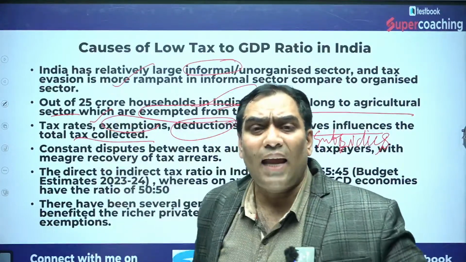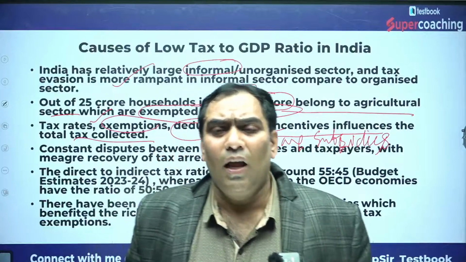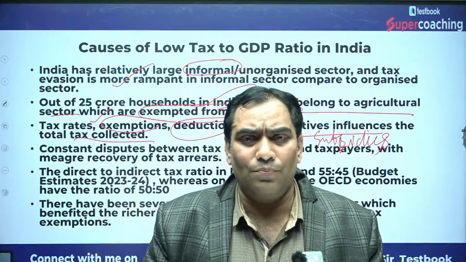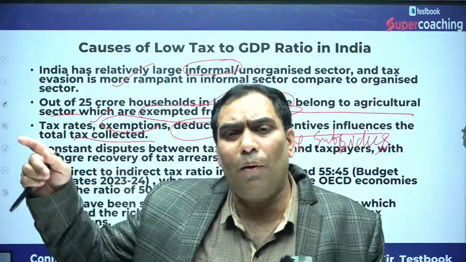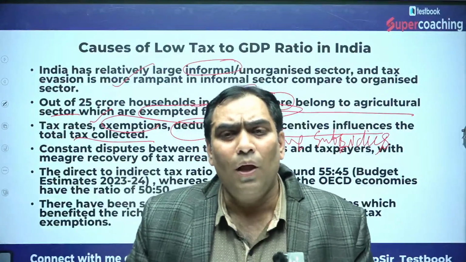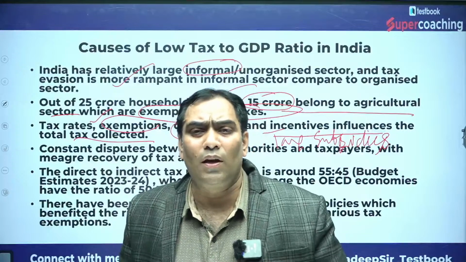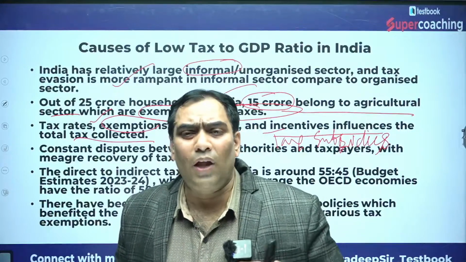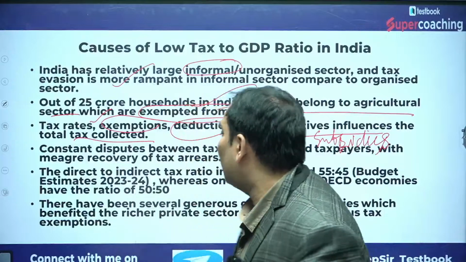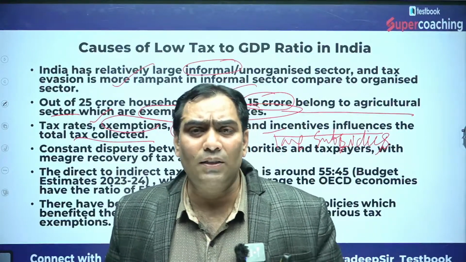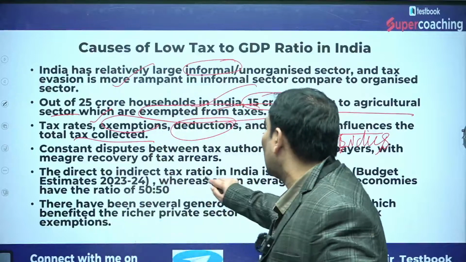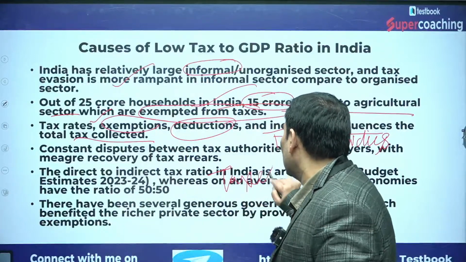And that means tax rate. What is the meaning of tax rate? The tax rate should be optimum. If it is going to be more than optimum, or less than optimum, then the tax collection is going to decrease. Because if it is more than optimum, then the Laffer curve will come into the picture. And I have discussed it when I was discussing taxation in my YouTube session.